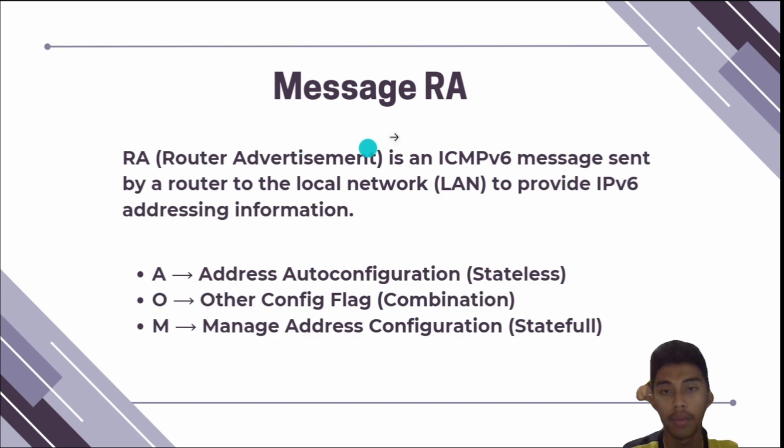Next, this is a message RA or router advertisement is an ICMPv6 message sent by a router to the local network or LAN to provide IPv6 addressing information. In this I have A for address autoconfiguration or stateless, O for other config flag combination, and then M is managed address configuration or stateful.